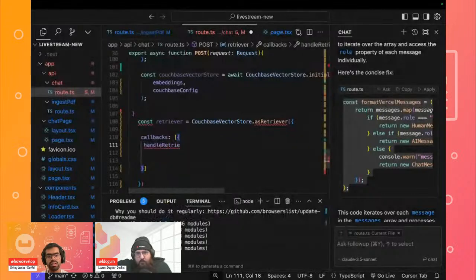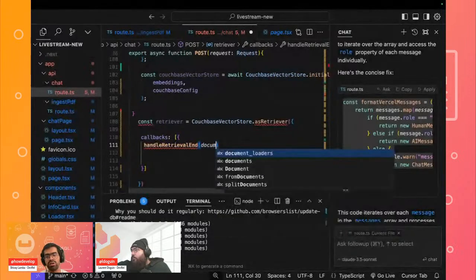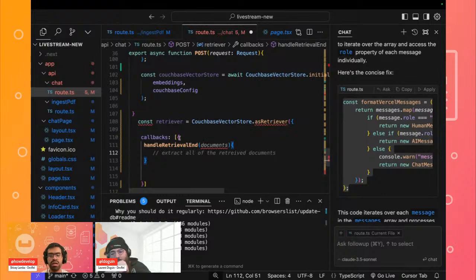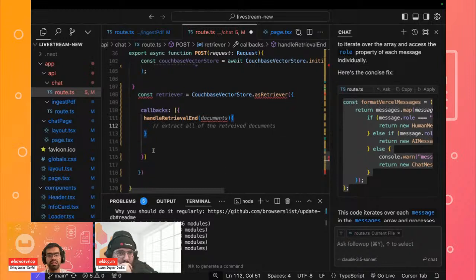So let's say we can say that it's going to be handling this retrieval end, and we'll pass our documents, which it will basically fetch. And here, we'll basically define that we want to extract all of the retrieved documents, which we are going to be fetching from our retriever, right? Because that's what we want to show on the front end. And so this is basically the step where we will now fetch all of those documents and pass those as an array to our retriever. So this is that particular step where we pass the retriever. Okay.